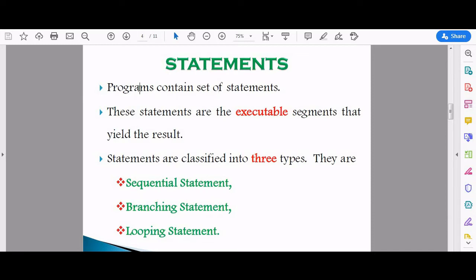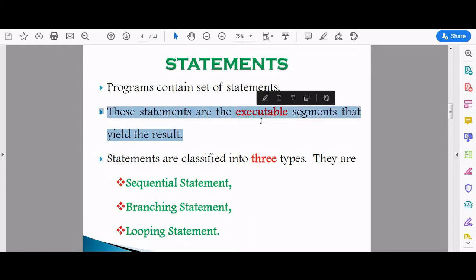So what is meant by a program? Already in 11th standard we have studied about programs. A program is used to solve a problem in a systematic manner. So whenever we create a program, we create a set of instructions. That set of instructions is called statements. Then next, these statements are the executable segments that yield the result.